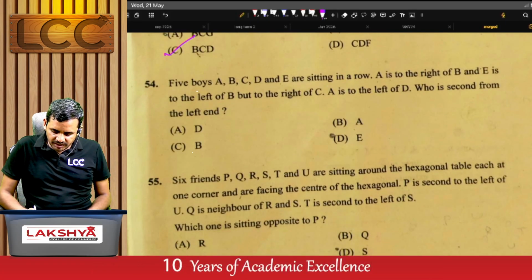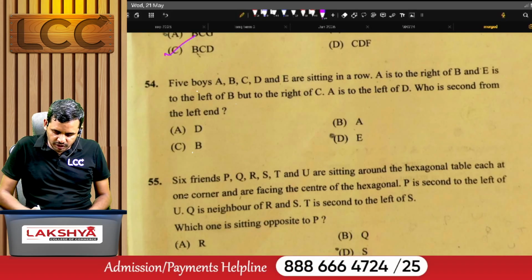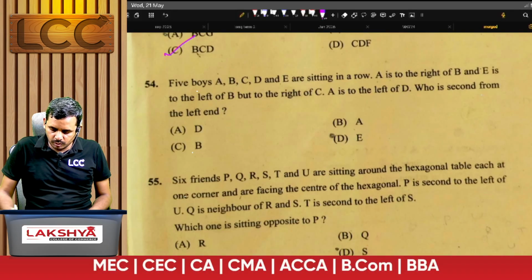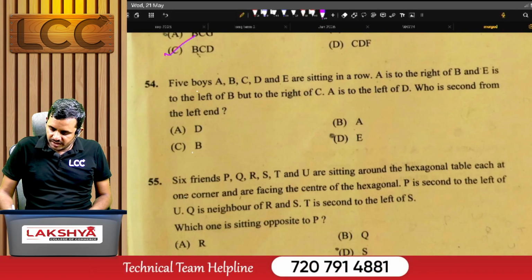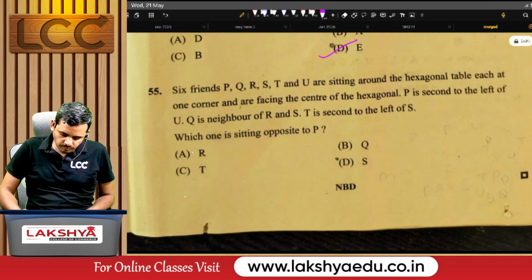5 boys A, B, C, D and E are sitting in a row. A is to the right of B, and E is to the left of B but to the right of C. A is to the left of D. Who is second from the left end? For this one, the right answer is D.